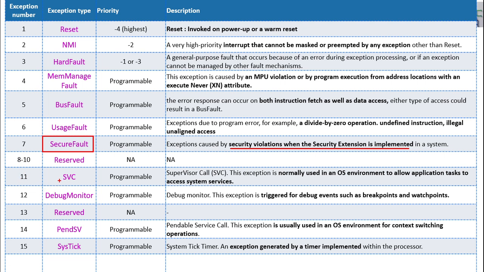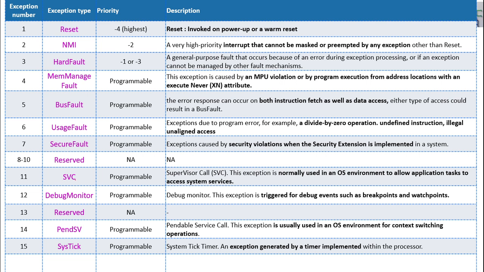And exception number 11 is SVC. This SVC is also called supervisory call. The SVC stands for supervisory call. Usually the supervisory call is used to access the operating system, nothing but an RTOS application. Normally it is used in an operating system environment to allow the application to run in the service, which is called supervisory call mode.